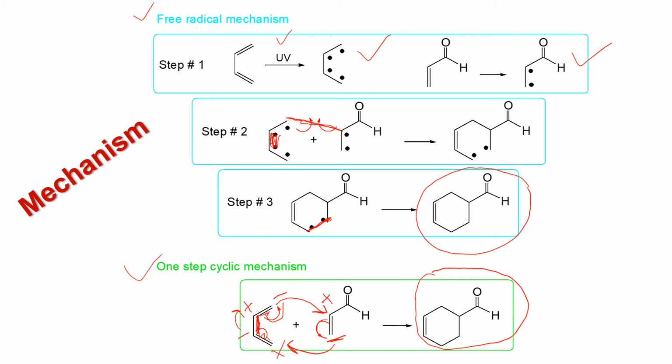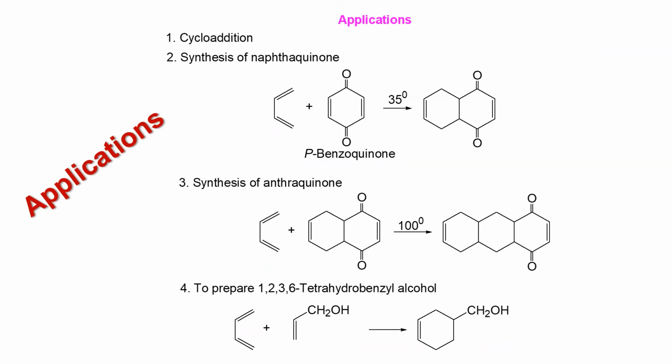They believe that both the delocalization of the pi electron and cyclization occur simultaneously in one step, and maximum scientists support this mechanism.